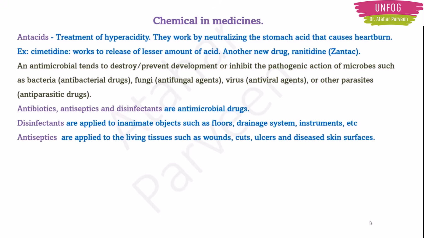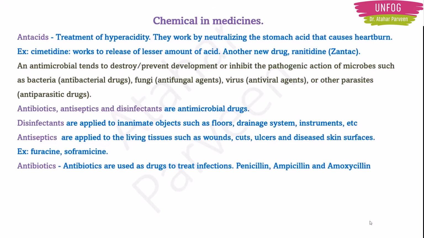Next are the antiseptics. They are applied to living tissues such as wounds, cuts, ulcers and all the diseased skin surfaces. Examples are Soframycin, which is the best example of an antiseptic, or Betnol. All those are antiseptics. Next are antibiotics. They are used as drugs to treat infections. We take them internally. Antiseptics we don't take in, we just apply. They are the ointments. Antibiotics we take in the form of tablets or syrup or whatever it is.